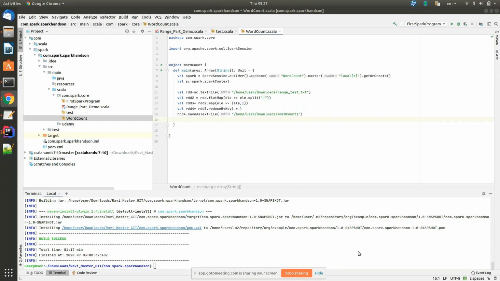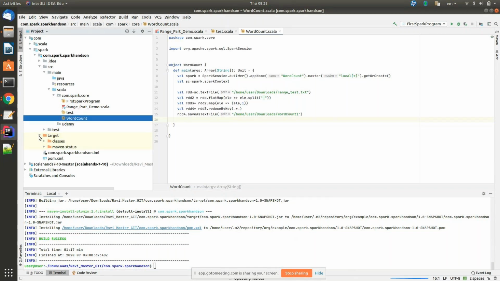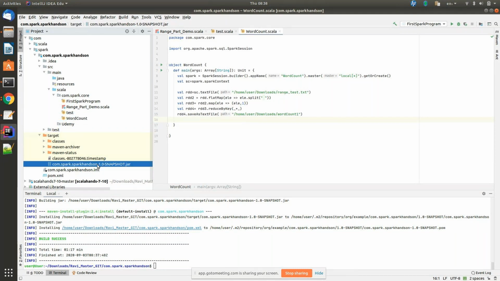Click on your target. You see there is something called target here, on your right-hand side where you have written Scala. Click to expand that, and you see your com dot spark dot hands-on; that is your jar file. Okay, how has this name been created? Go to your POM file. Double click on your pom.xml.